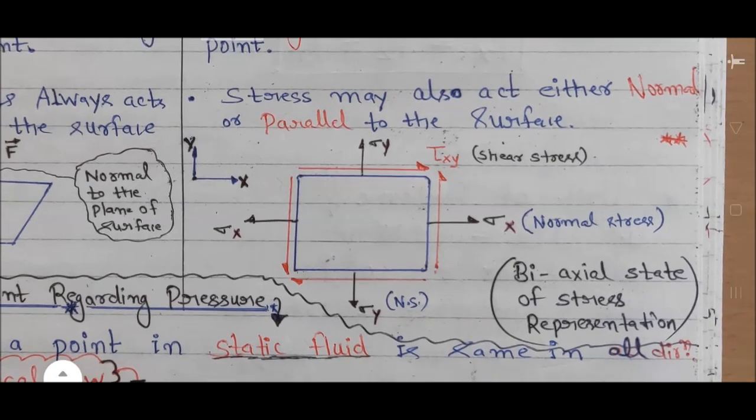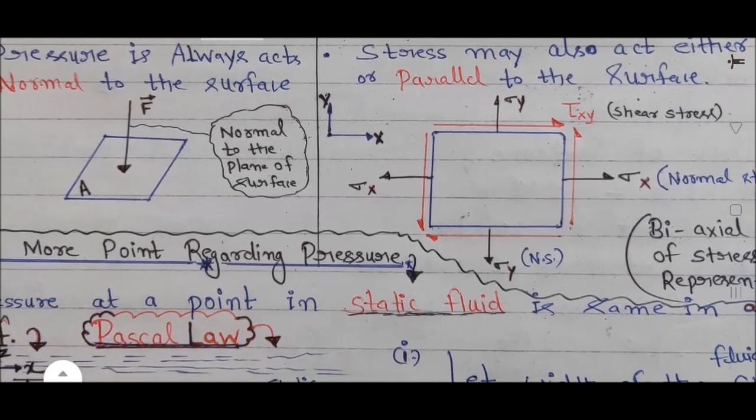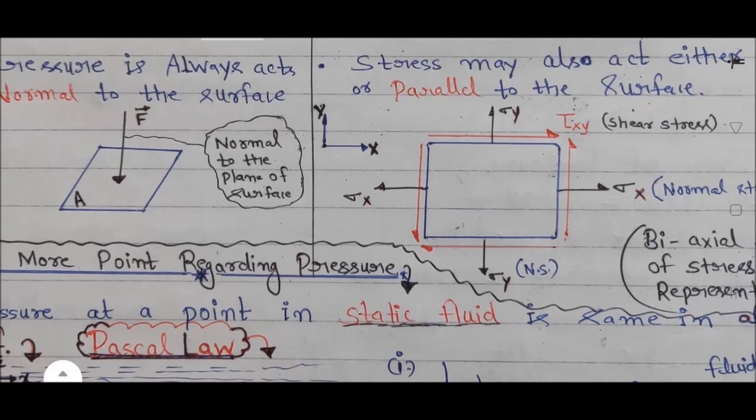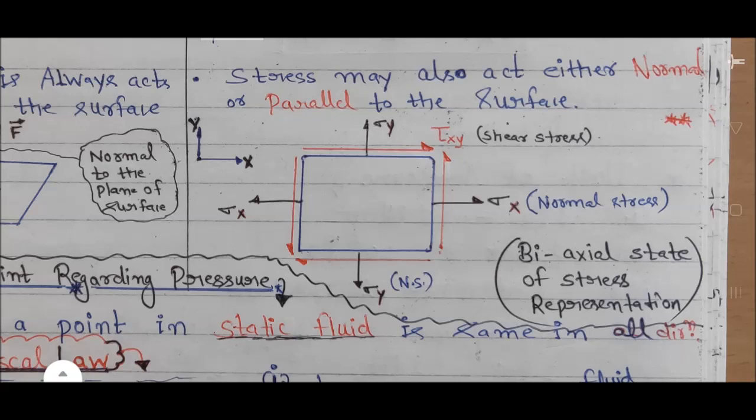You can see here this shows the biaxial state of stress representation. It has a 2D stress tensor. Sigma 2D is equal to a 2 cross 2 square matrix A11, A12, A21, A22. A11 is equal to sigma x, A12 is equal to tau xy, A21 is equal to tau yx, and A22 is equal to sigma y. That shows the stress tensor for the biaxial state of stress. This figure shows the graphical representation of the biaxial state of stress, and the matrix representation also shows the biaxial state of stress.